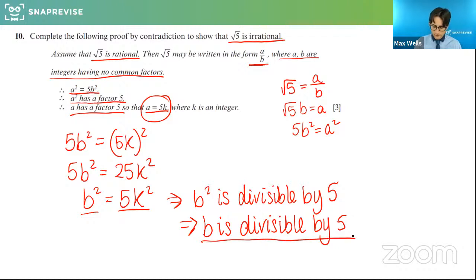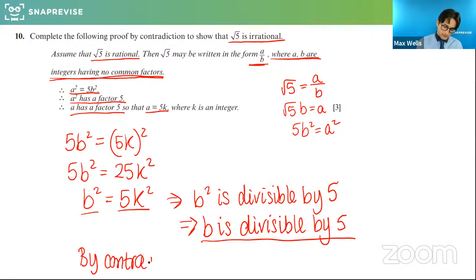So what I've done is I've shown b is divisible by 5, but earlier in the proof, I showed that a was divisible by 5. And at the start of the question, I said a and b were in their simplest form, and a and b had no common factors. So what I've basically shown is that this whole thing makes no sense. So root 5 can't be rational, therefore it's irrational. So by contradiction, root 5 can't be written as a fraction, and therefore it's irrational.